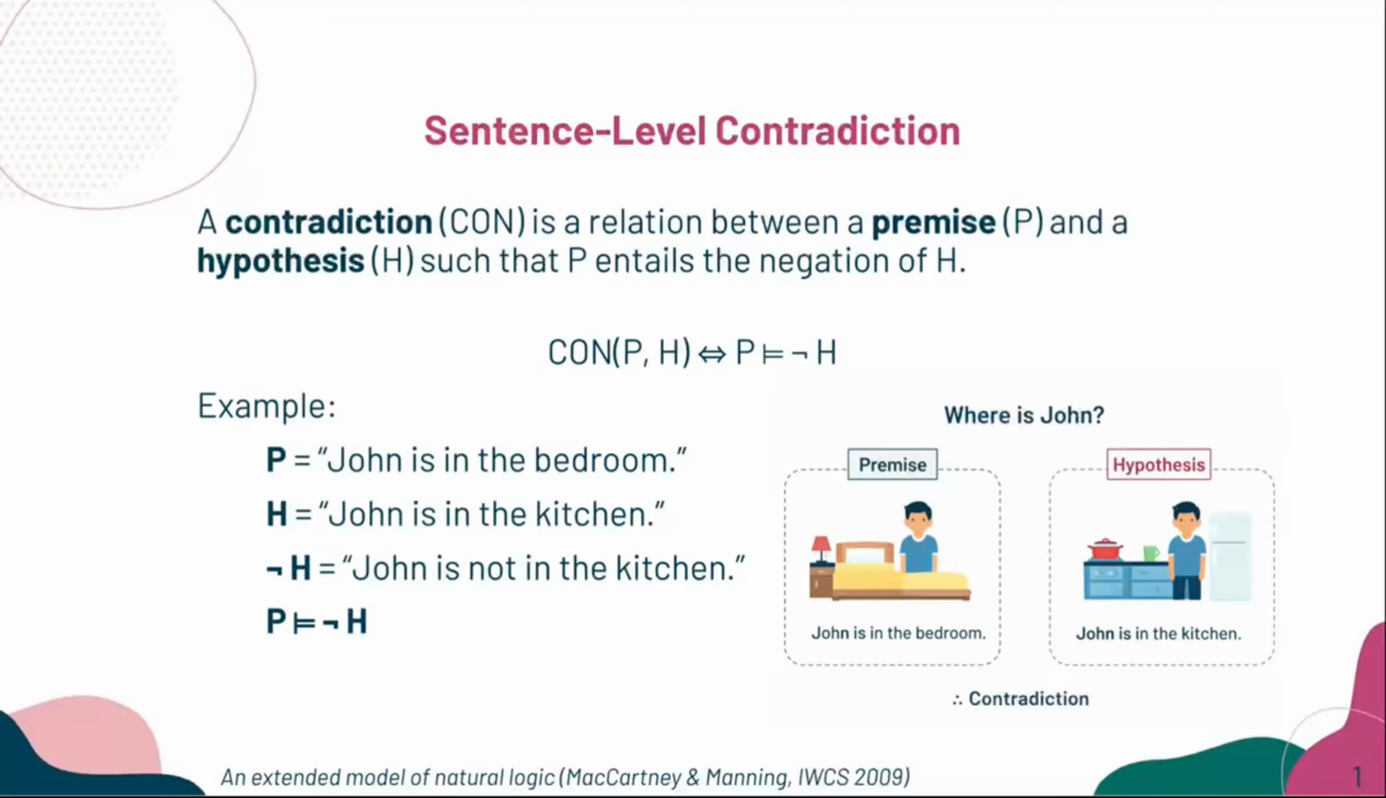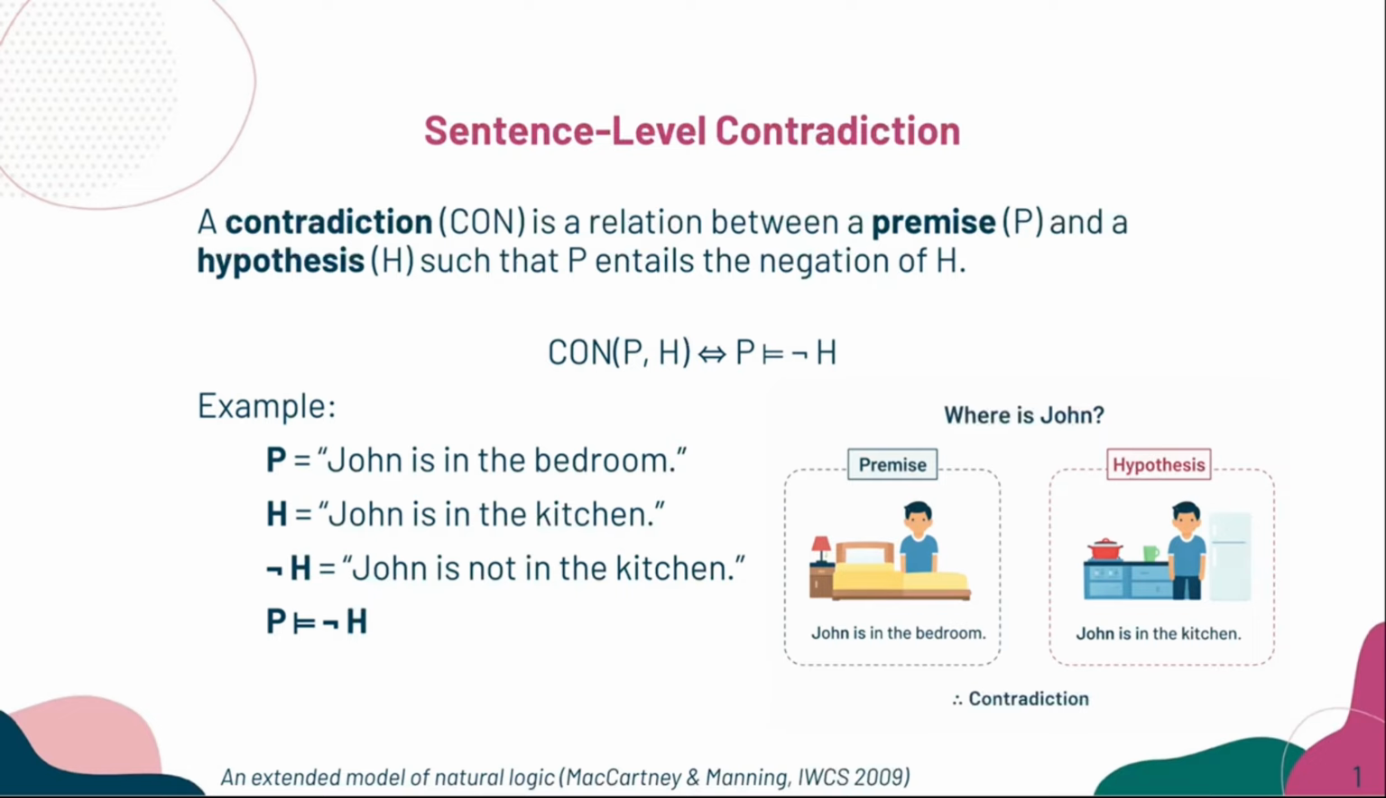In natural language inference, a contradiction is defined as a relation between a premise and a hypothesis, such that the premise entails the negation of the hypothesis. Intuitively, this means that if the premise is true, then the hypothesis must be false.